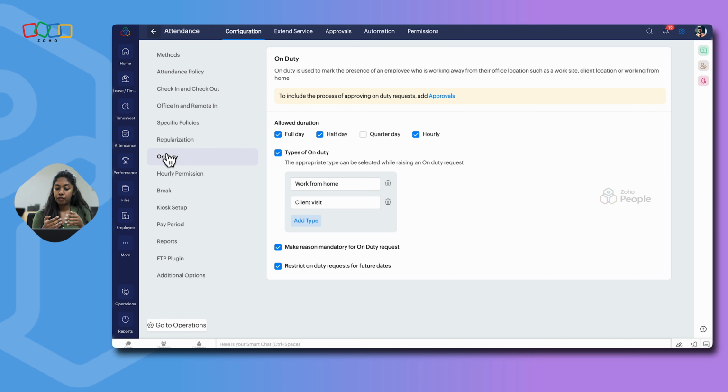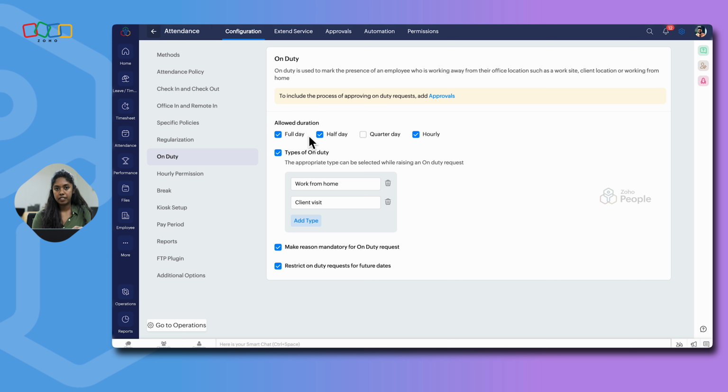So if an employee is undergoing a training, or if an employee is at a client place or on a business trip, they will not be able to check in and check out on a daily basis. So in these conditions, they can submit an on-duty request from Zoho People. They can submit an on-duty request for a full day, half day, quarter day, or even on an hourly basis, depending upon the duration that you update over here. And you can also update the on-duty types for an employee to choose when raising a request.